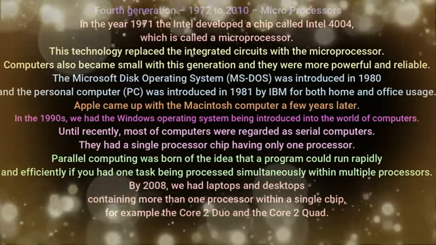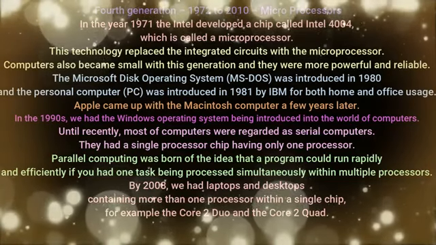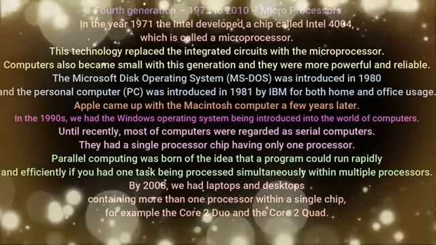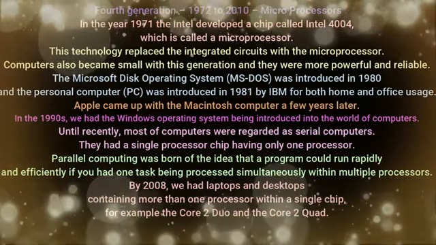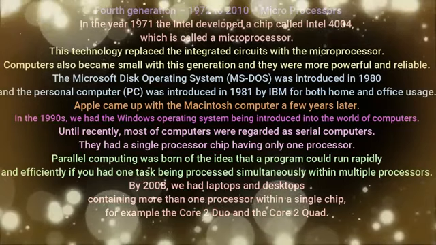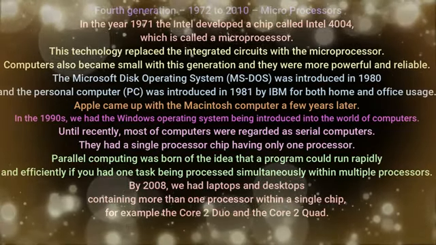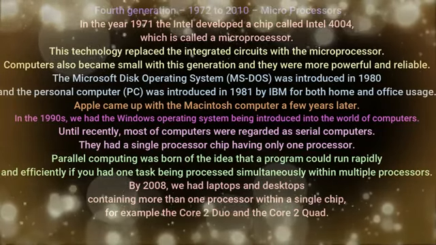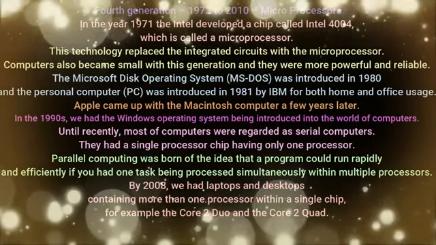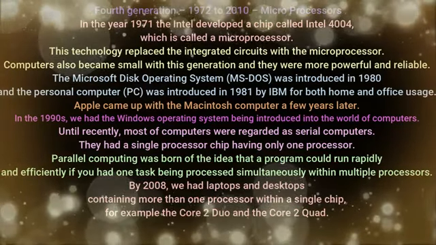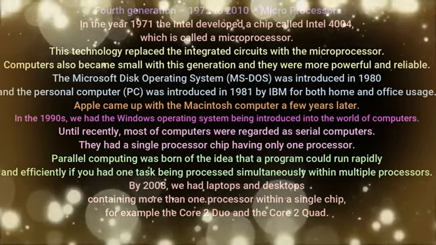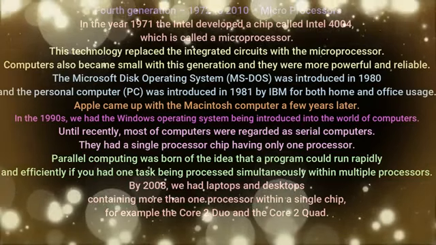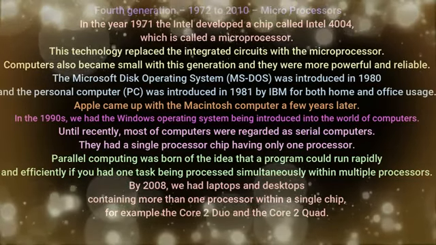Until recently, most computers were regarded as serial computers. They had a single processor chip having only one processor. Parallel computing was born of the idea that a program could run rapidly and efficiently if one task was being processed simultaneously within multiple processors. By 2008, we had laptops and desktops containing more than one processor within a single chip, for example the Core 2 Duo and the Core 2 Quad.